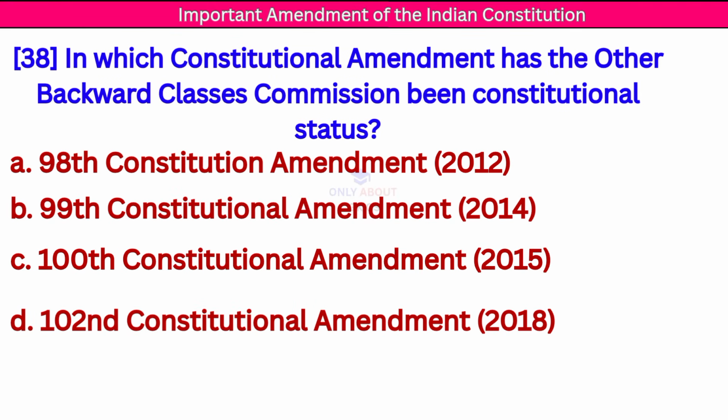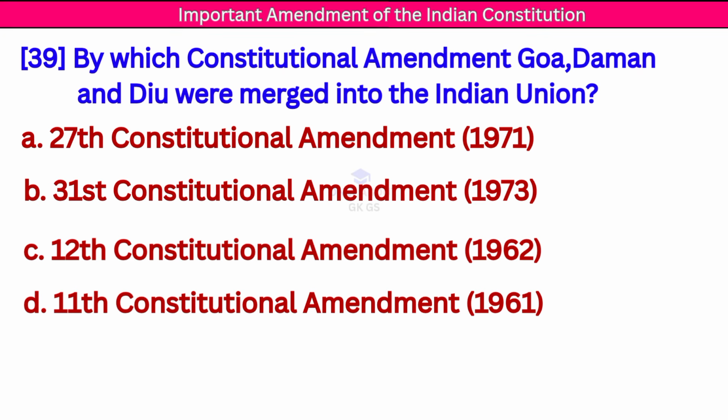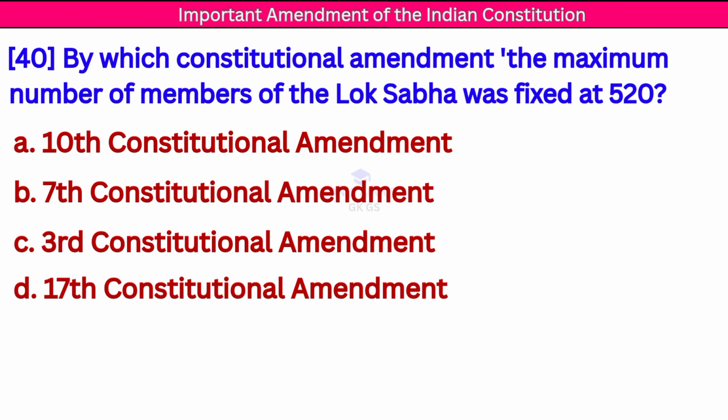Next question. In which constitutional amendment has the Other Backward Classes Commission been given constitutional status? Correct answer, 102 Constitutional Amendment. Next question. By which constitutional amendment were Goa, Daman and Diu merged into the Indian Union? Correct answer, 12 Constitutional Amendment.